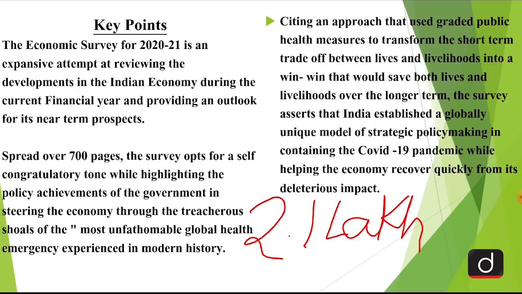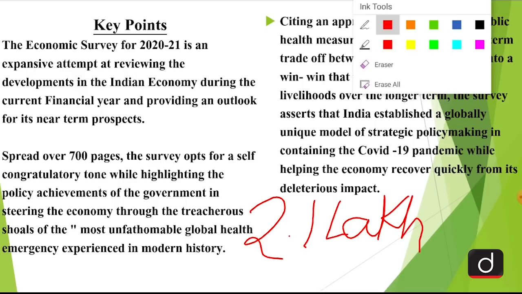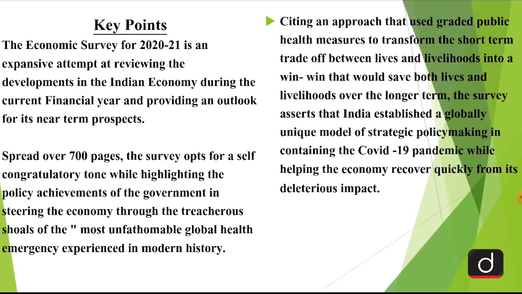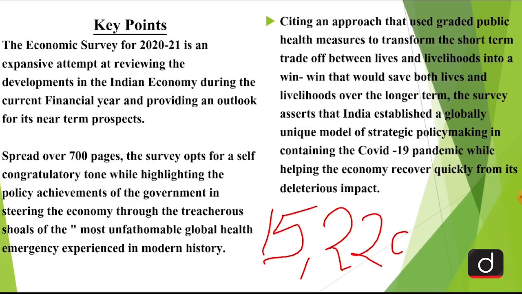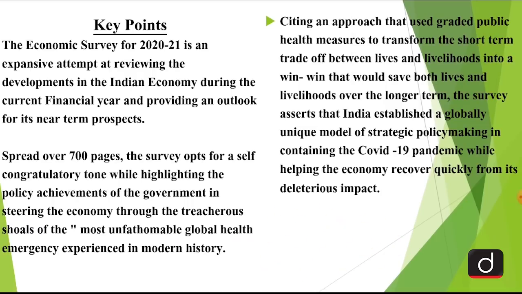However, this figure has also taken a severe beating, and now the data which we have as of now says that the government has earned only 15,220 crores through the route of disinvestment. Or you can say that the government has only achieved 7.2% of the entire targeted amount.